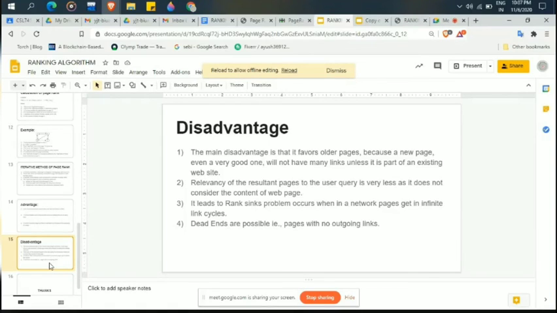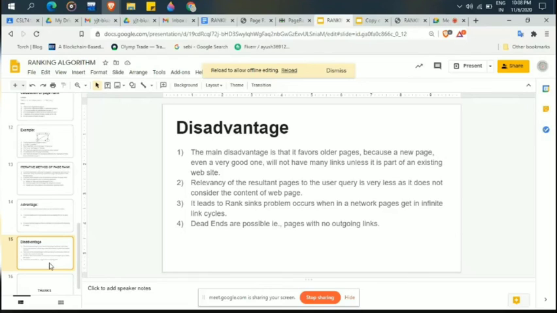So we have a disadvantage if some node is present and we are not capable of following the links we are using.